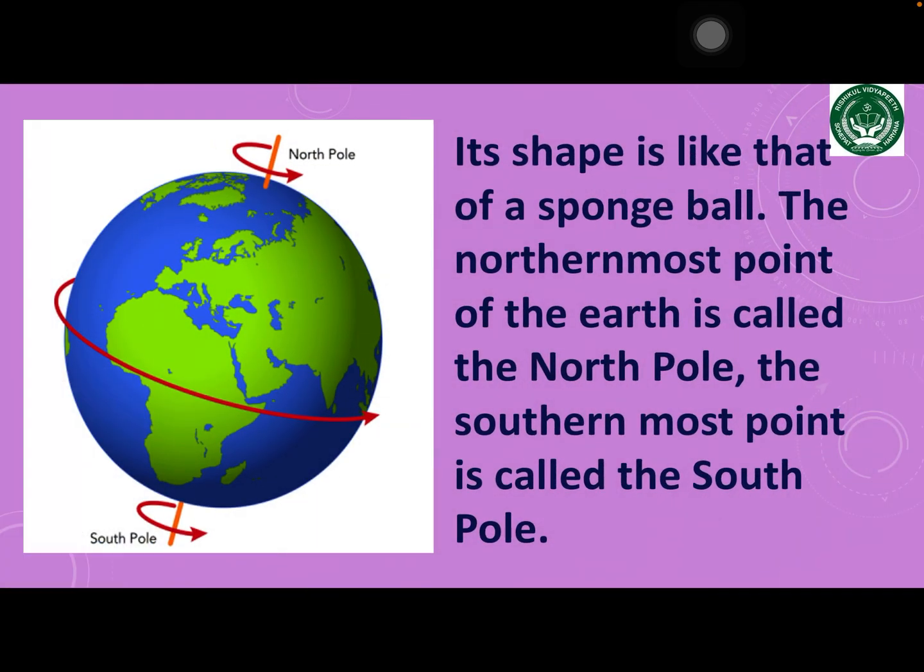The Earth is not perfectly round or spherical. In simple words, we can say its shape is like that of a sponge ball. The northernmost point of the earth is called the North Pole and the southernmost point is called the South Pole.